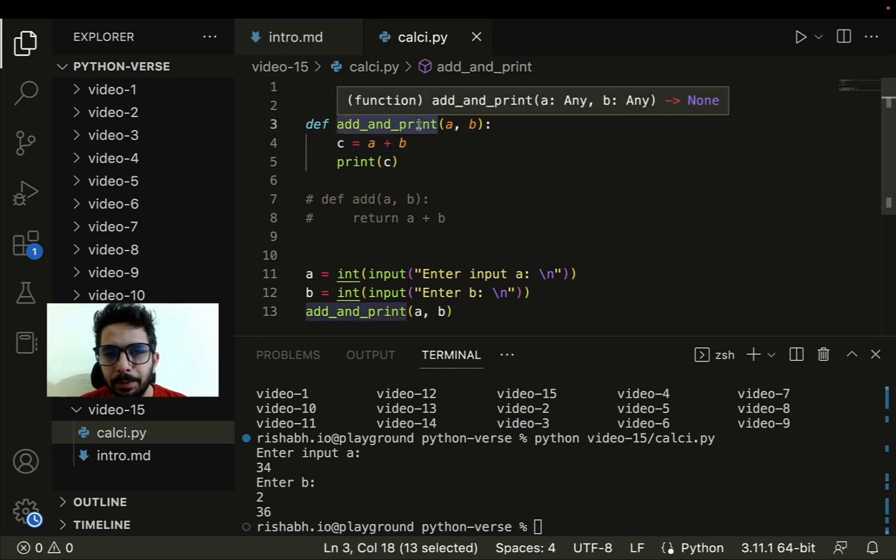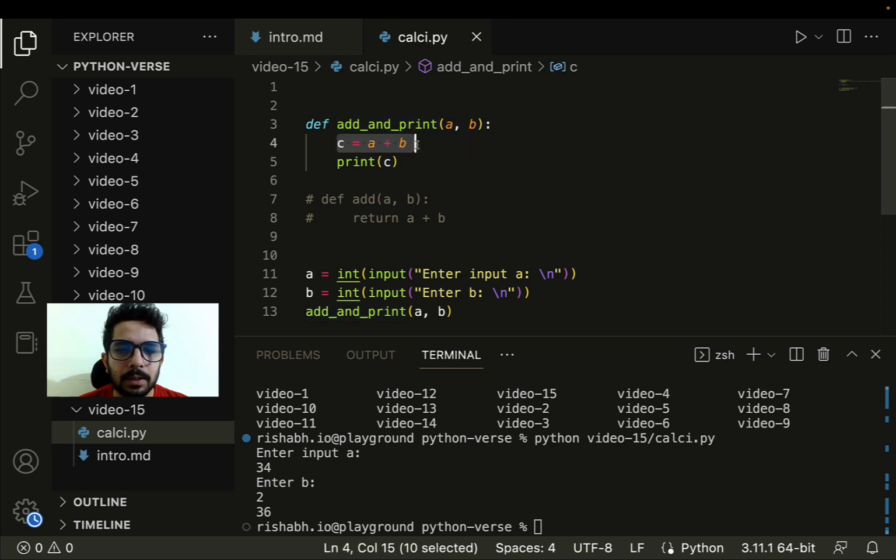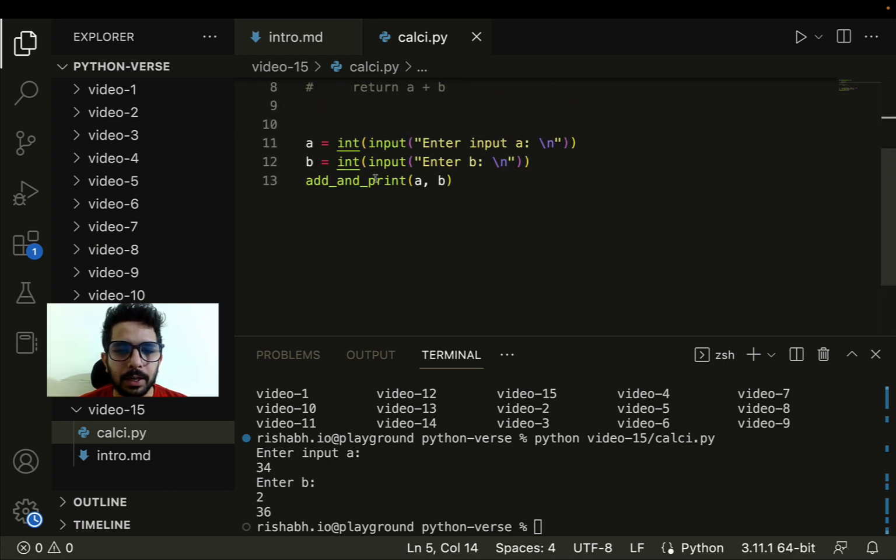Add and print is called. Then inside of this, execution flows like this. First of all, this statement executes wherein we say c is equal to a plus b, which means whatever values for a and b are passed, they get added and stored inside of this variable c, and then that is printed.